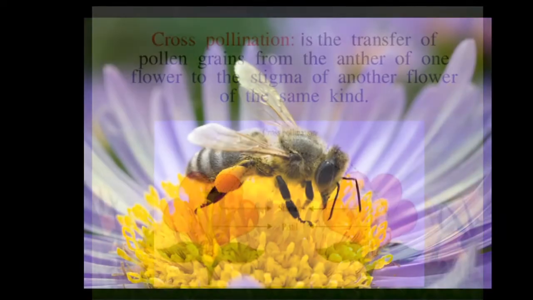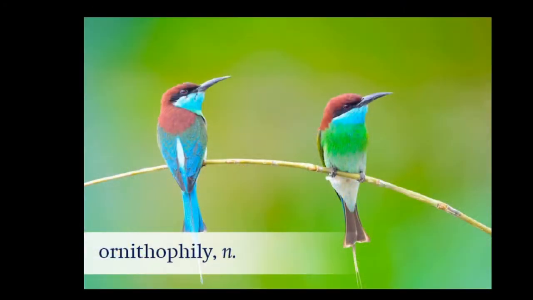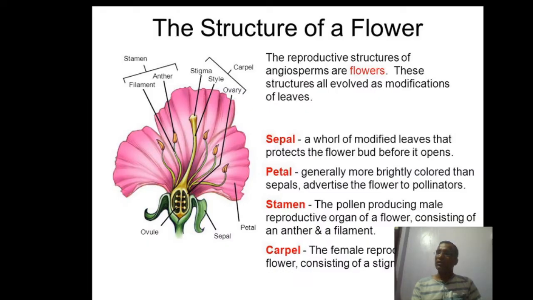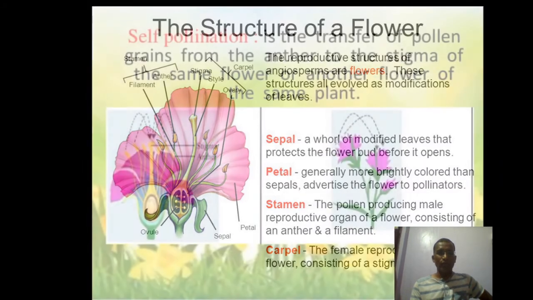After that, the essential whorls: one is known as androecium and the second is known as gynoecium. Androecium is the male reproductive organ of a flower consisting of anthers and filament, and gynoecium is the female reproductive organ of a flower, known as the carpel also, and it is divided into style, stigma, and ovary.